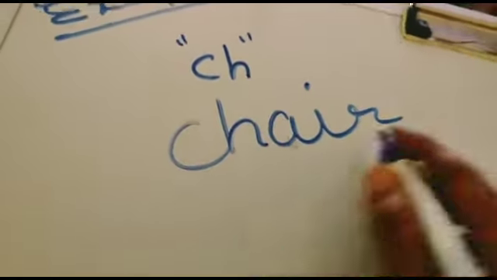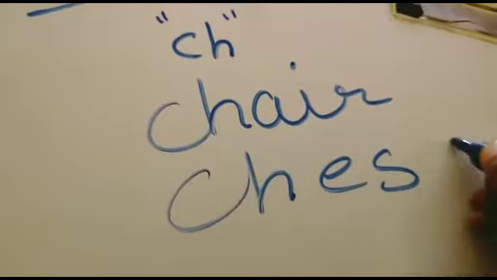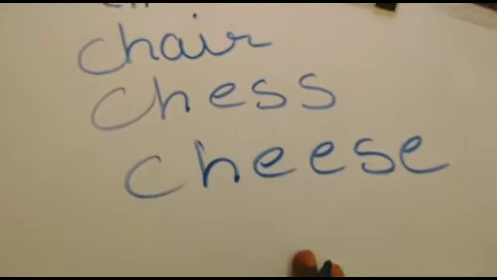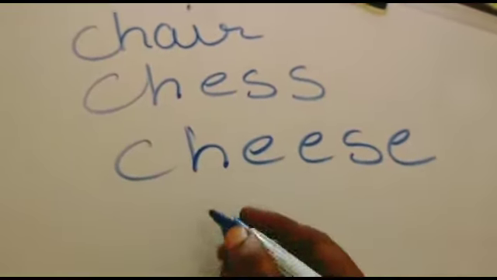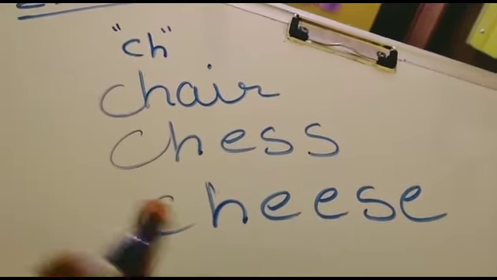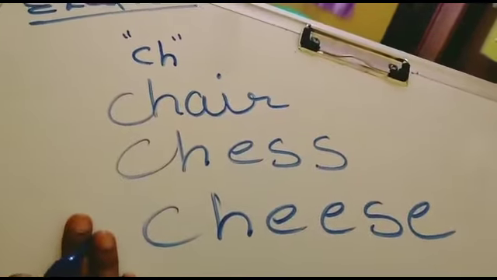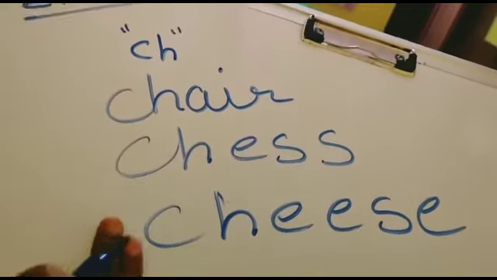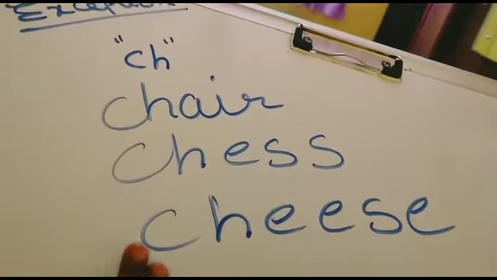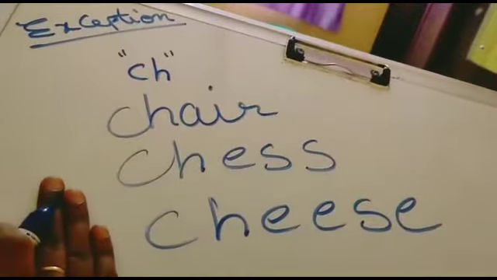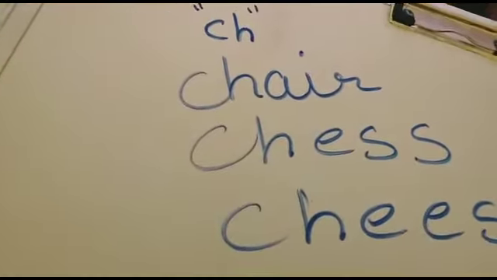So we are going to see some exception words for soft and hard Ka. Chair, chess, cheese. Yes, not only these three words, all these words. When C is followed by H, the sound of C we are pronouncing as Cha. This is fixed because it is a digraph. When digraphs are coming, whatever rule we are following in phonics, that rule we have to break. This is the exception for the sound of hard Ka and soft Ka.